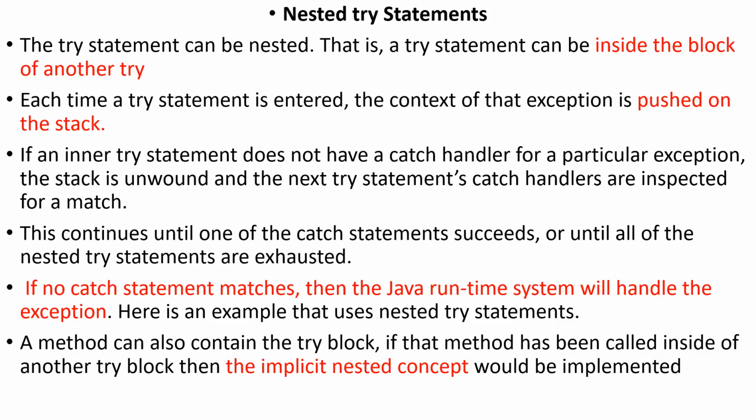If there is no catch statement, then how will the runtime system handle the exception? That is obvious, you know that. The beauty of the Java runtime system is that it will check for the catch block, and if there is no match, then the runtime system automatically handles the exception. Now my question is, how does the Java runtime system handle an exception if there is no catch block?